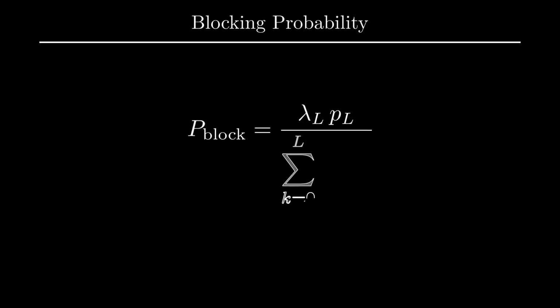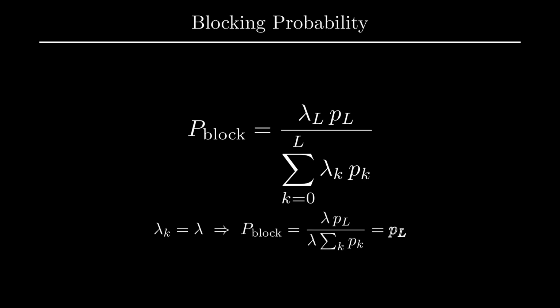Putting it together, the blocking probability is the ratio, blocked flow divided by total arrival flow. This is the true fraction of attempted arrivals that get turned away. A beautiful sanity check: if every lambda sub k equals the same lambda, the lambdas cancel, the probabilities sum to 1, and we recover p block equals p sub L. This is the PASTA property for true Poisson arrivals.